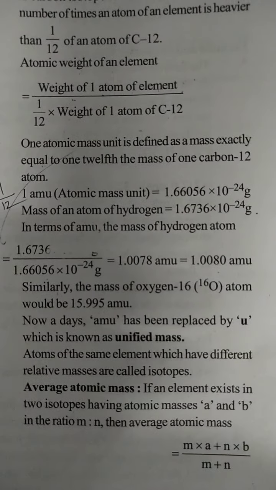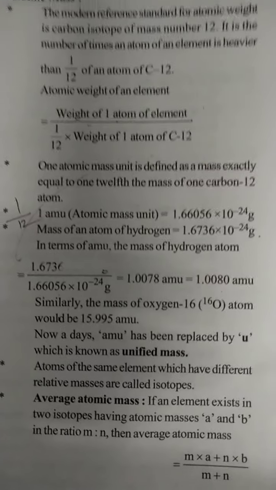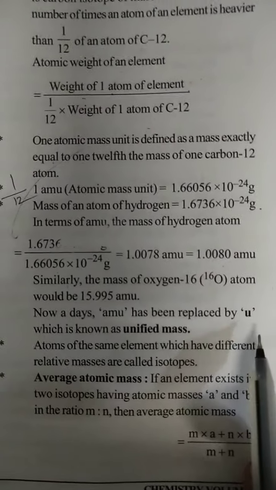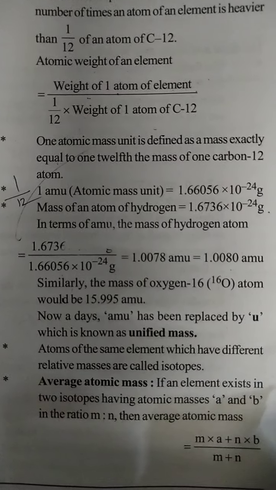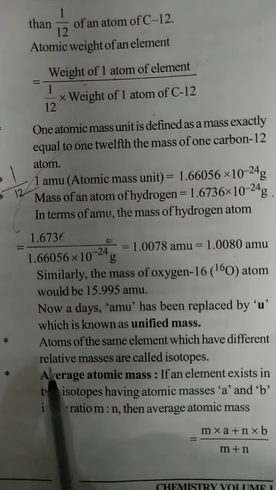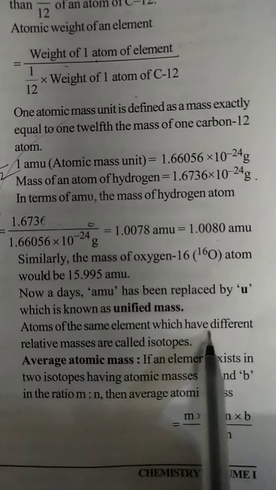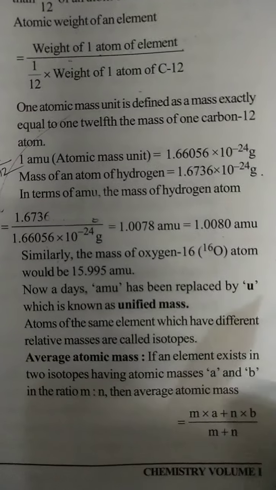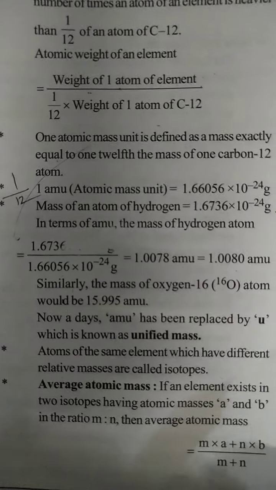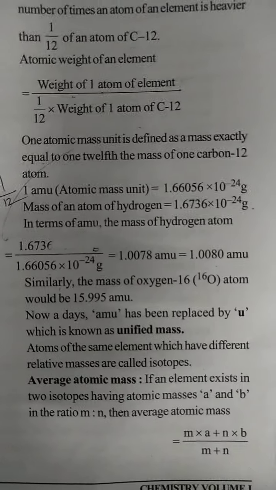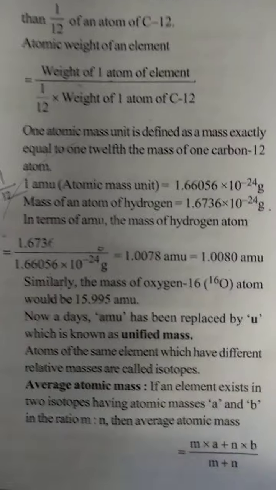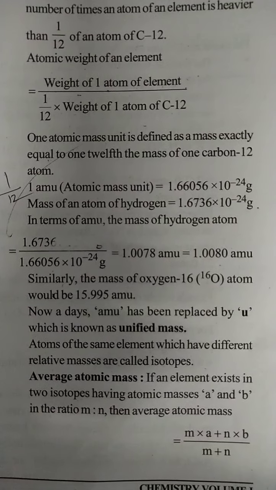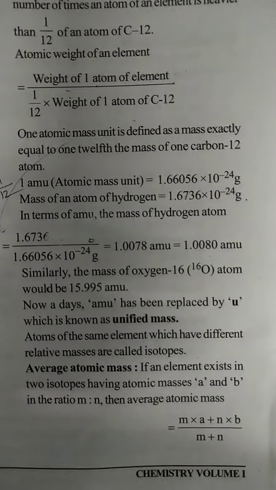Nowadays AMU has been replaced by u. So nowadays instead of AMU, u units are used. What is the u unit? It is unified mass. Atoms of the same element which have different relative masses are called isotopes. That is the most important point, my dear students. From this concept, two values are important, the atomic mass unit, 1.66056 into 10 to the power of minus 24.